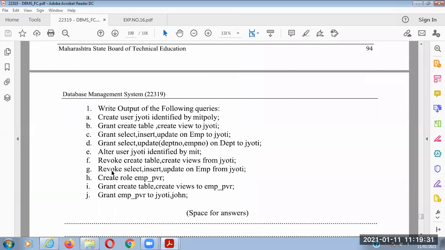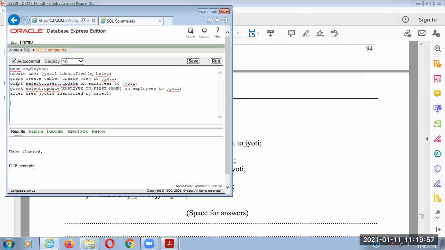Okay, now we can revoke the permissions. Okay, already we have granted the permission to Jyoti. Which permission? So this is the system permission, create table, create view to Jyoti, and we have granted select, insert and update on the employees table to Jyoti. Okay, if you want to revoke that permission, so only a single word change to REVOKE. Previously we have GRANT.